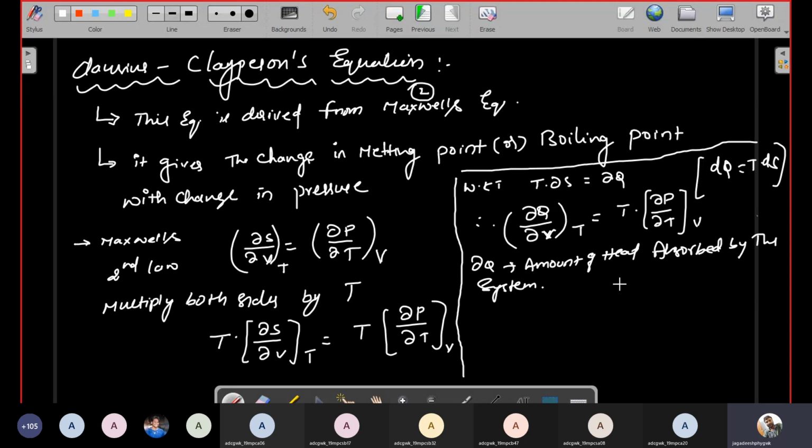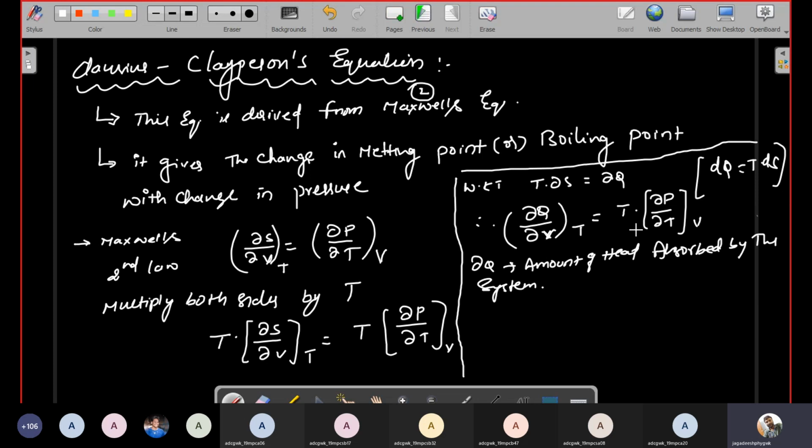Understand? Dou Q represents the amount of heat absorbed by the system at constant temperature. Then definitely it is a condensation process. So in the condensation process, we will use dou Q as latent heat energy. You can change dou Q in terms of latent heat.